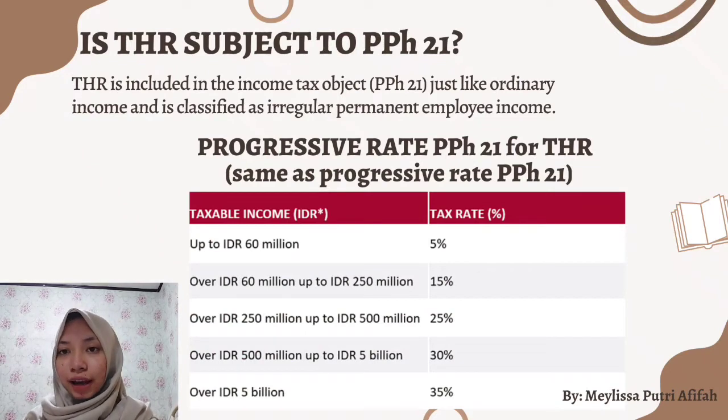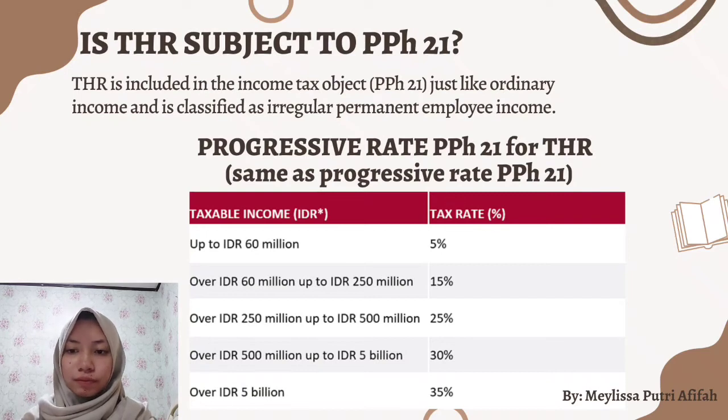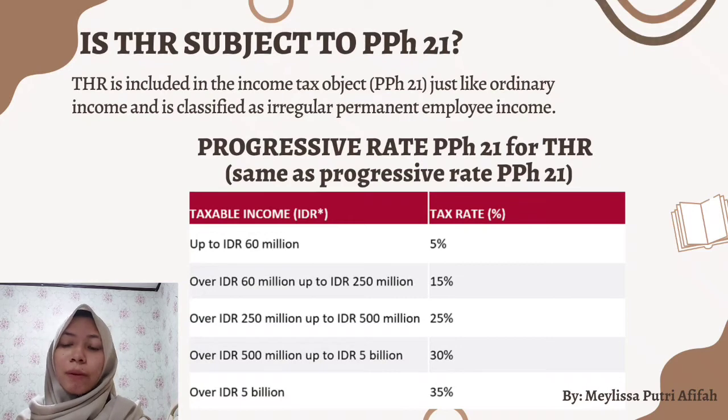Is THR subject to PPH 21? Yeah, THR is included in the income tax object PPH 21 just like ordinary income, and is classified as irregular permanent employee income, atau diklasifikasikan sebagai penghasilan tidak teratur atau tidak tetap. Next, progressive rate PPH 21 for THR. So the progressive rate PPH 21 for THR is the same as progressive rate PPH 21 pada umumnya.